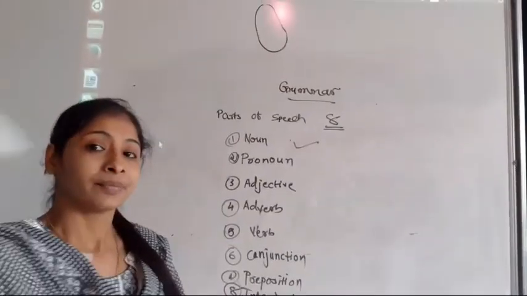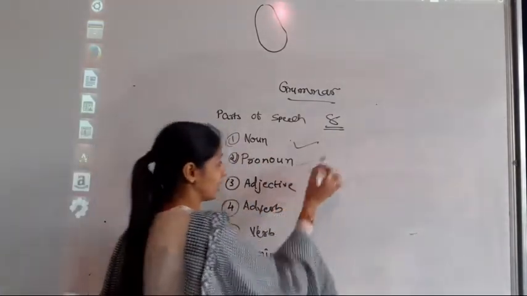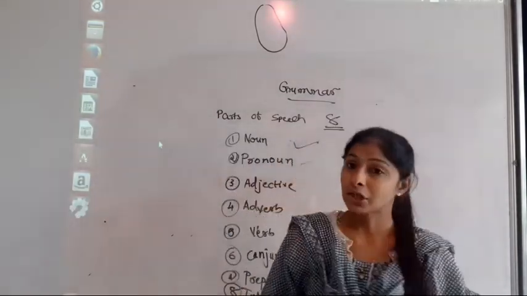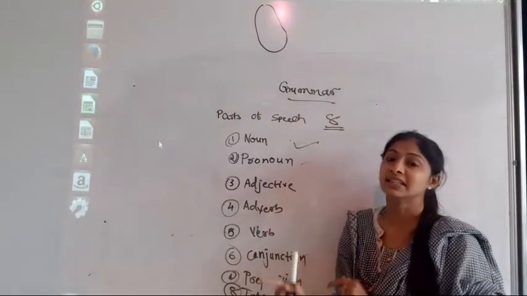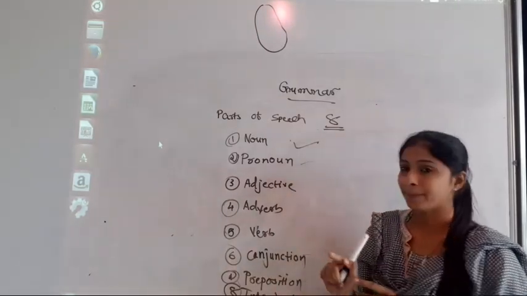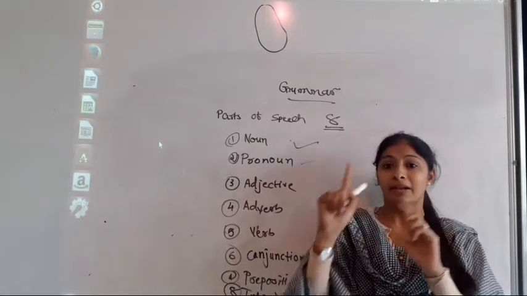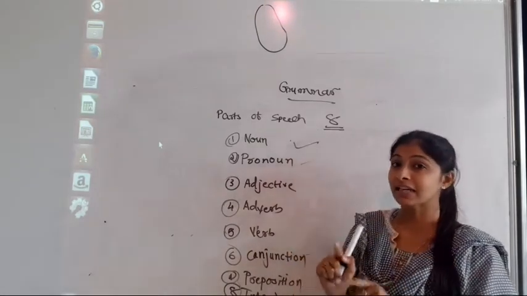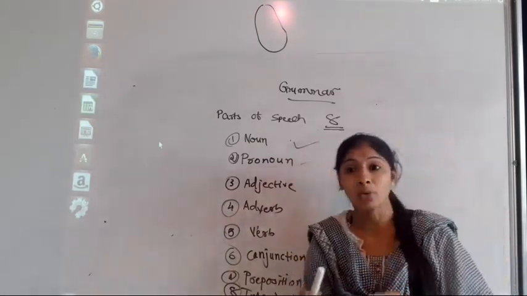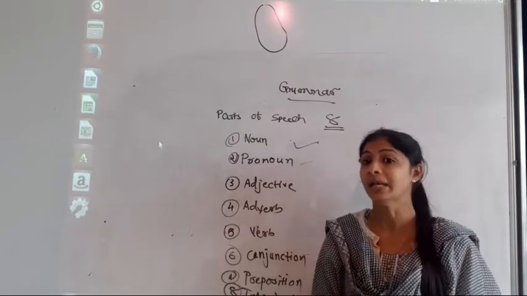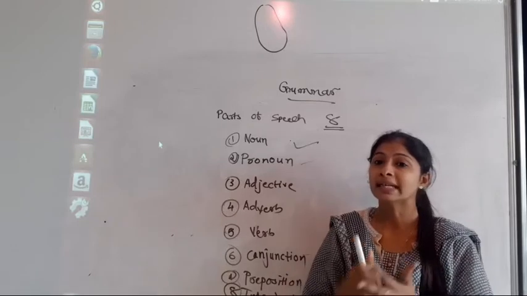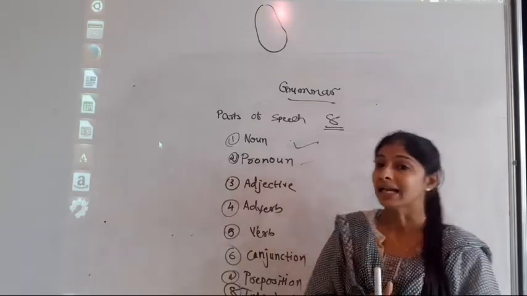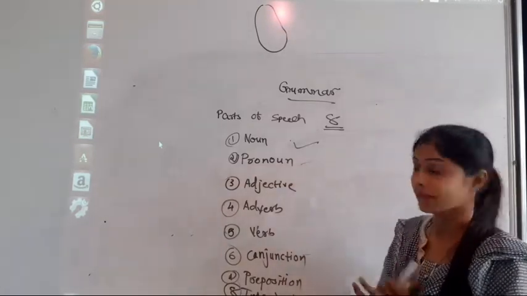Second is the pronoun. If we are using words in place of the noun, that is I, we, you, he, she, it, they, that is the pronoun.